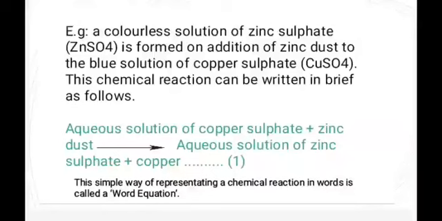Aqueous solution of copper sulfate plus we are adding zinc dust. What we are getting is aqueous solution of zinc sulfate plus copper. This simple way of representing a chemical reaction in words is called a word equation.